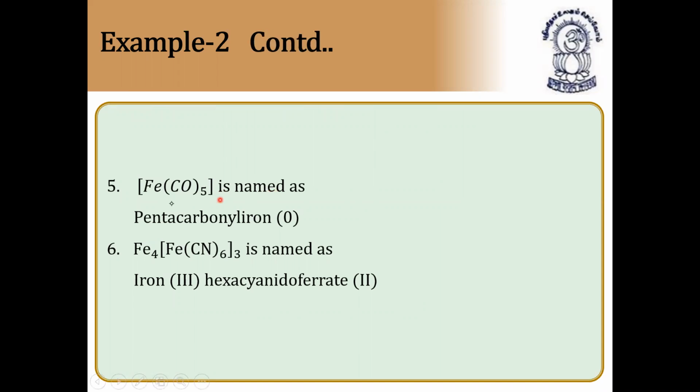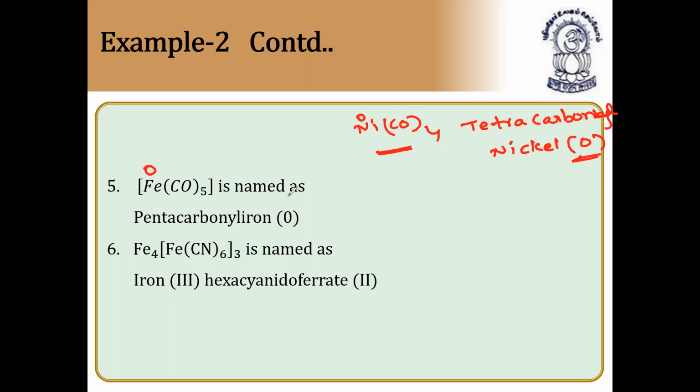Fe(CO)5 is named as iron pentacarbonyl, iron(0), because the oxidation state of iron is 0. For carbonyl compounds, the oxidation state of the metal is 0. As I told you in the case of Ni(CO)4 in the previous chapter, metallurgy, the oxidation state of nickel is 0. So we'll say tetracarbonylnickel(0). Same way here, pentacarbonyliron(0).